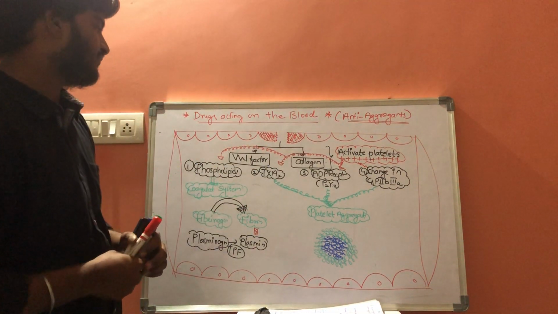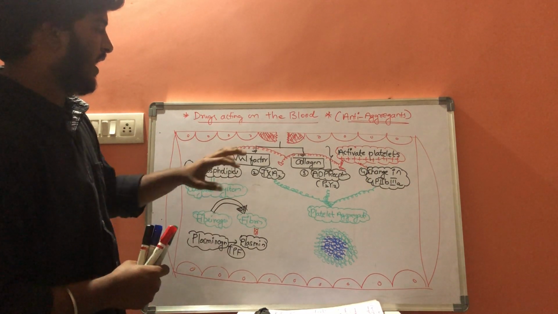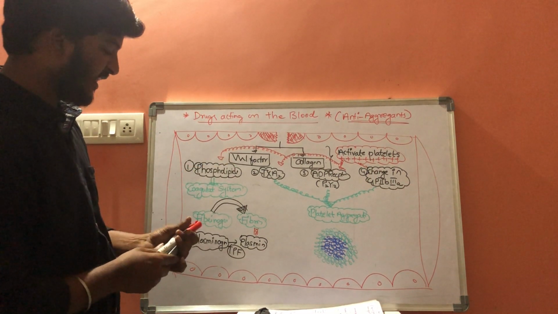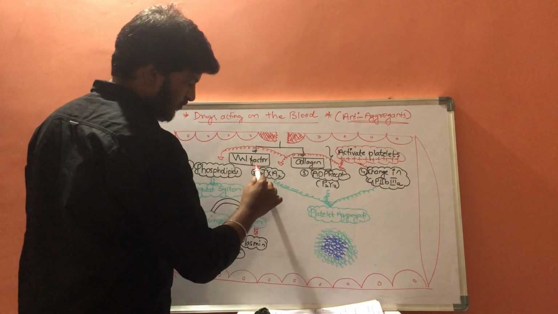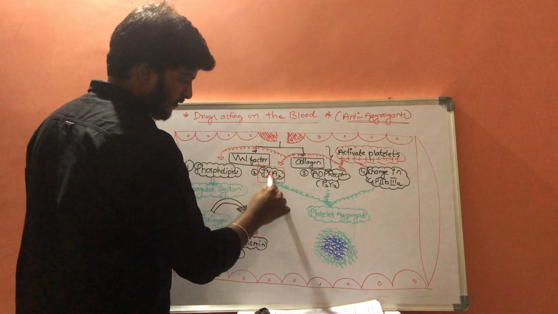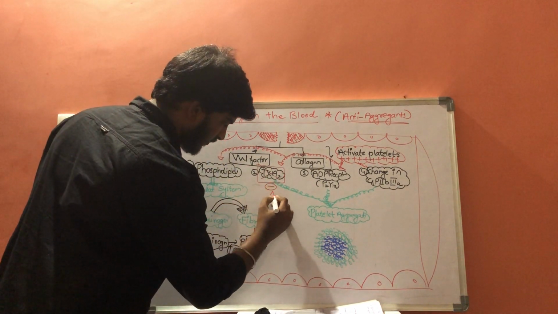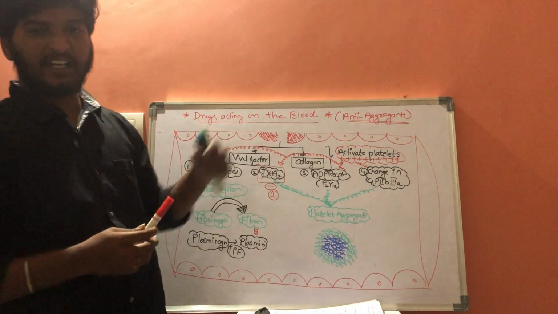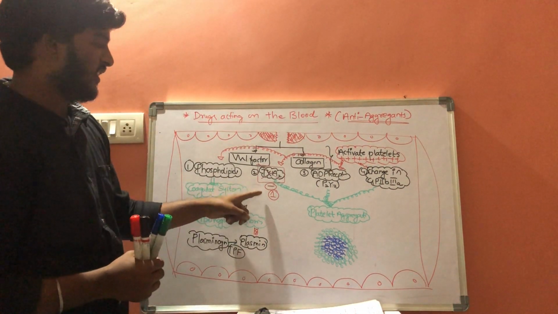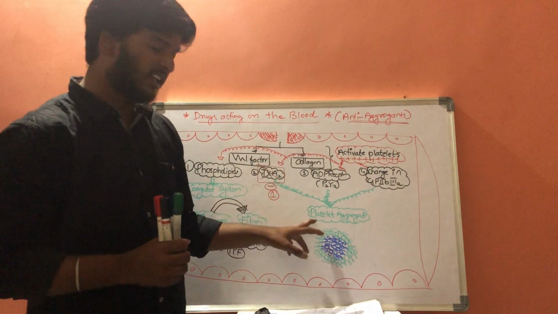First of all, the first type of antiaggregants can inhibit this thromboxane A2. This is the first type of drugs which can work as antiaggregants. That means if thromboxane A2 gets inhibited, there is no platelet aggregation.